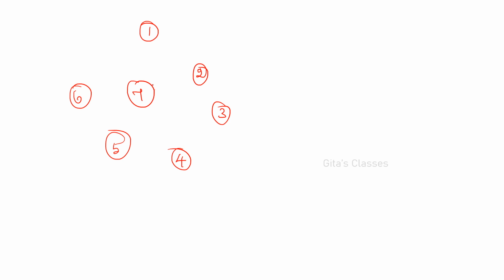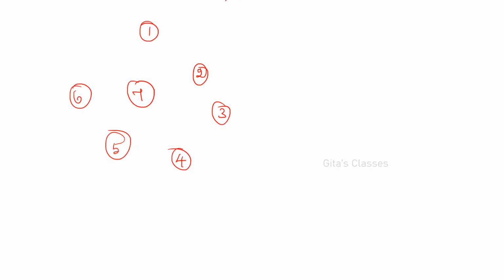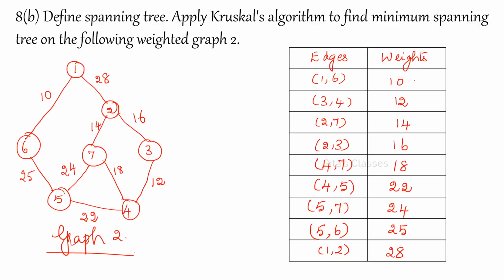7 vertices are there means what? How many edges should be there? 6 edges should be there. So 1 comma 6, yes, we can add 1 comma 6. This is the minimum weight. So 1 comma 6 should be added. Now what about the second one? Yeah, it is added. When it is added, put a tick. Otherwise, put a cross. Okay. So 3 comma 4.